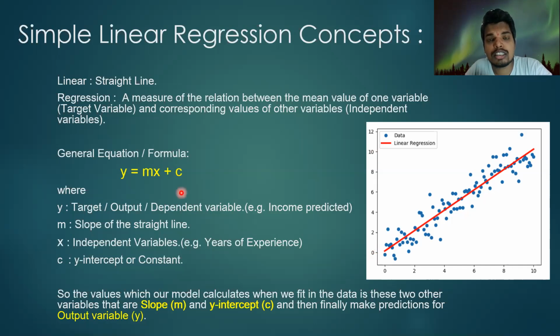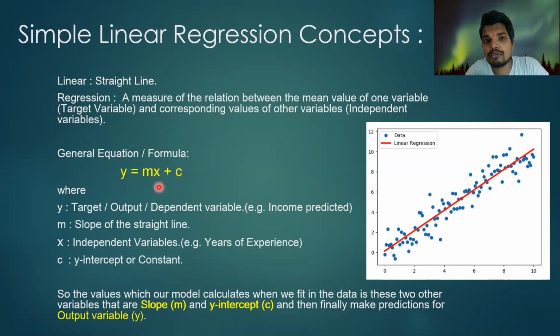So what does the model do? The model will calculate the values based on our training data set. It will calculate the values of what coefficients? Firstly, the slope, and the other is the y-intercept or the constant term. Now what is x? If I consider our case study, x is the years of experience. All those independent variables will be coming under x.